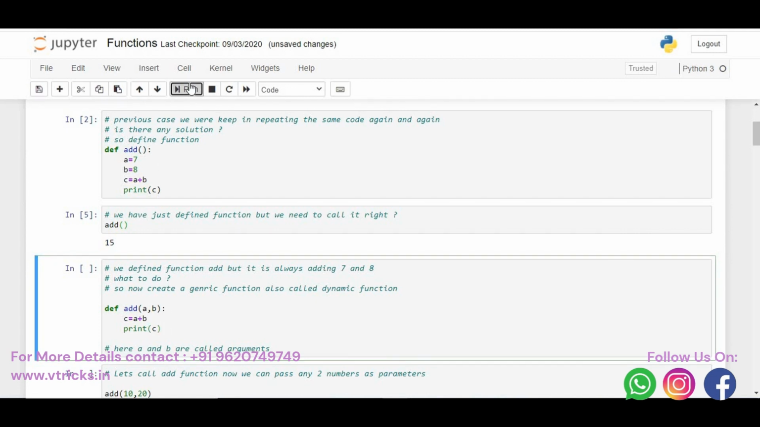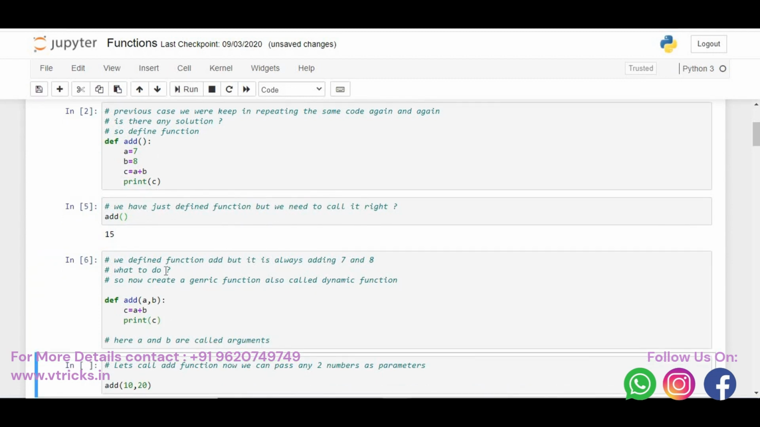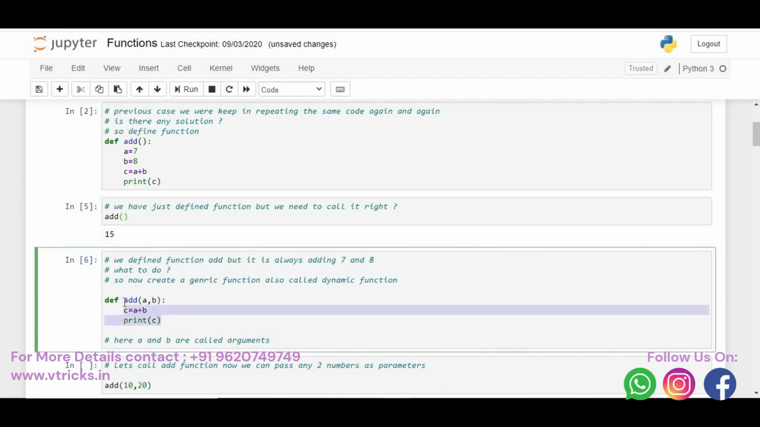When I run this, you can see that the function add is expecting two parameters, which are a and b. We are doing addition of a and b and putting the result back into c, and I'm printing c. Again, I don't get any output because we just defined the function and have not called it. Here, a and b are called arguments.